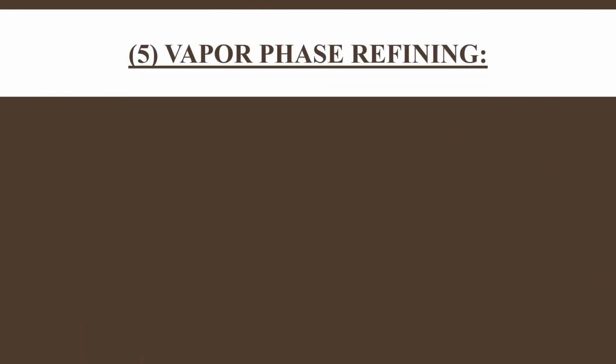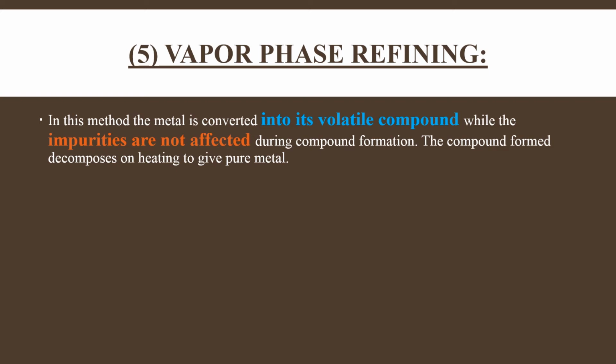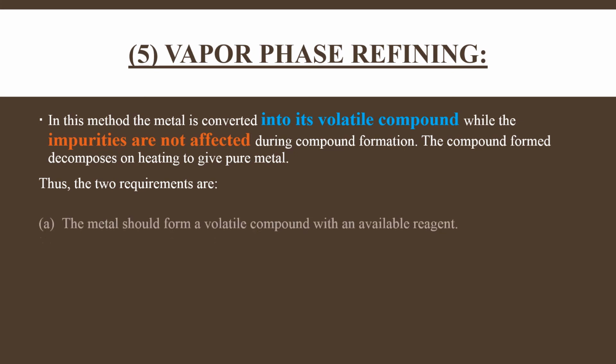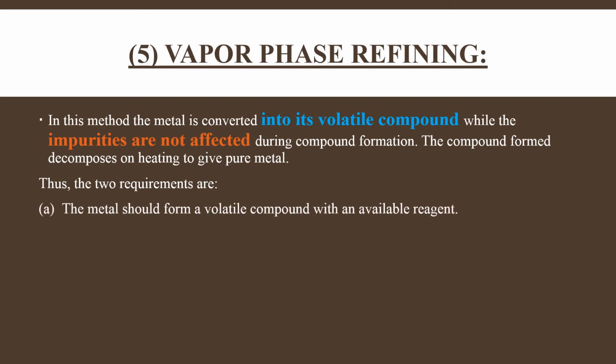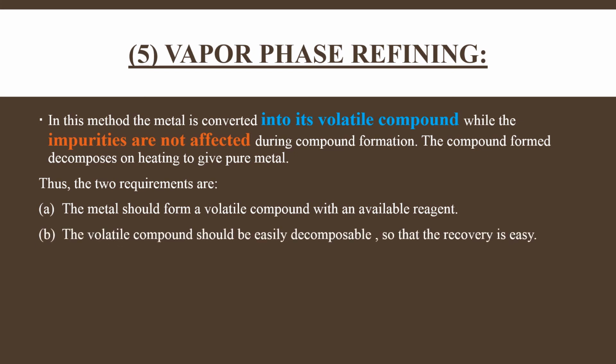Now come to the next, vapor phase refining. In this method, the metal is converted into its volatile compound, while the impurities are not affected. During the compound formation, the compound formed decomposes on heating to give pure metal. The metal will be volatile but the impurities will not be volatile in this process. Thus there are two requirements. The metal should form a volatile compound with an available reagent, and the volatile compound should be easily decomposable.